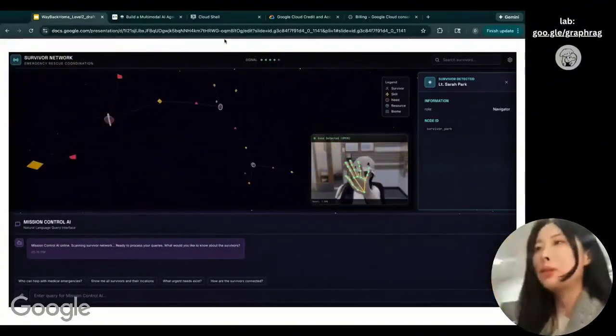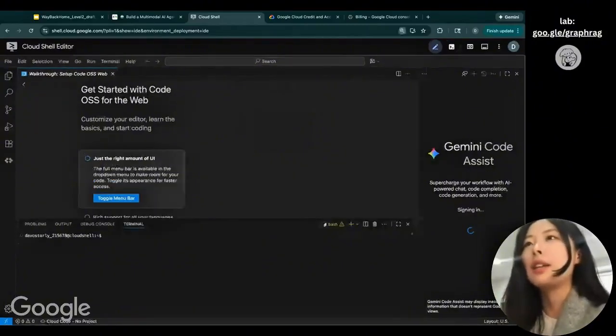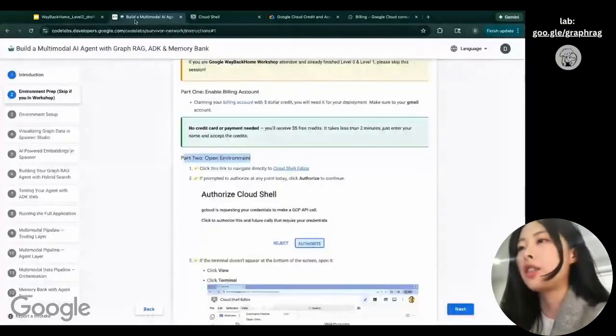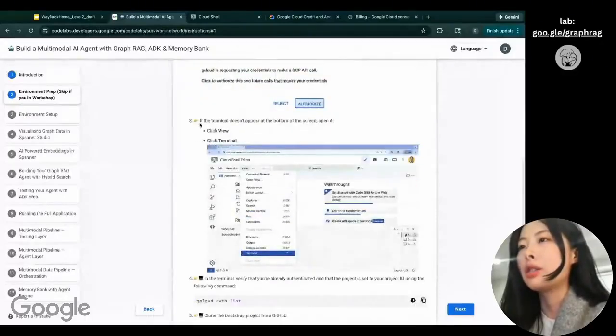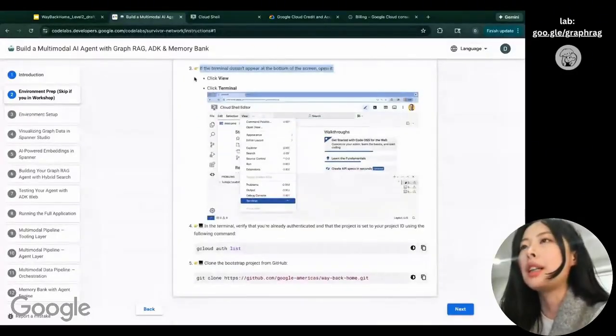So it's easier to do it in this controlled environment. And as you can see, it is very similar to VS Code. I'm going to zoom in a little bit so that you can see it more clearly. Cool. So now I successfully opened it, and those are the steps to open the terminal and editor.